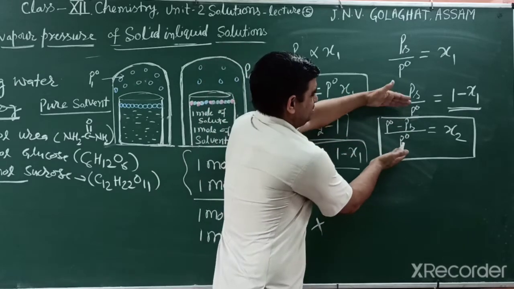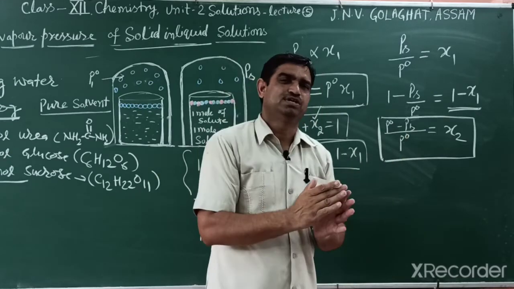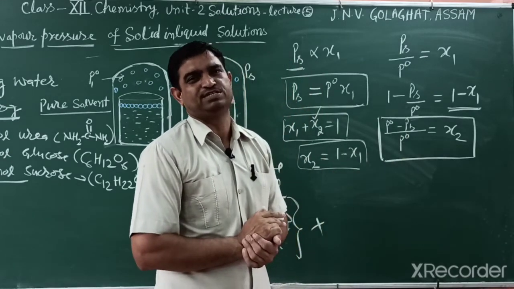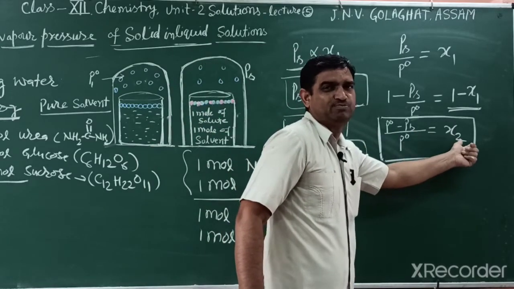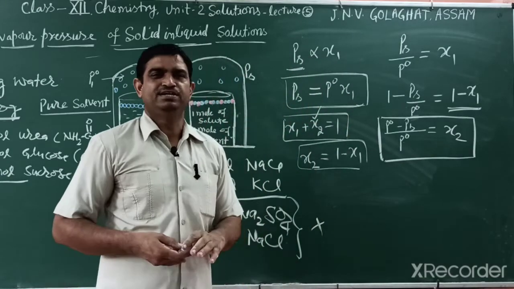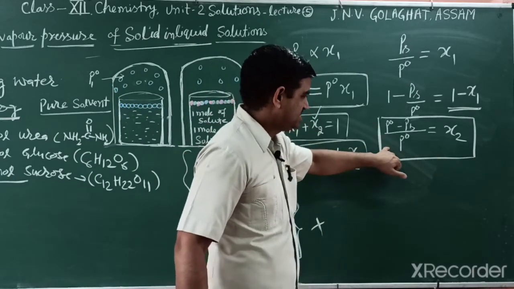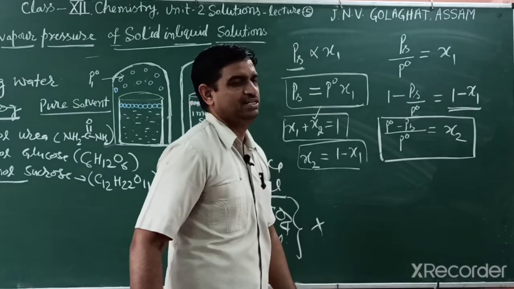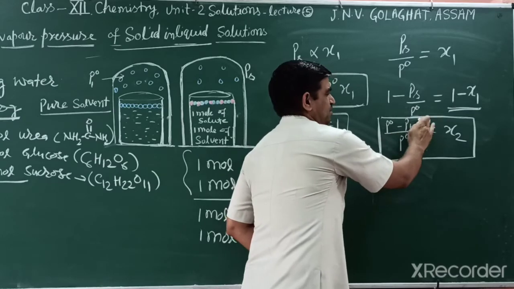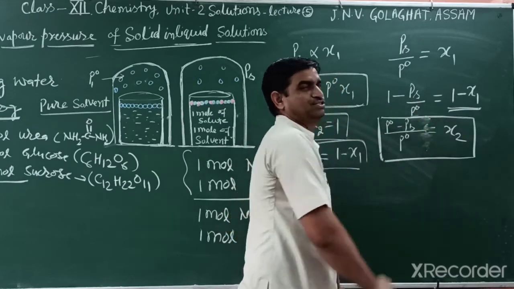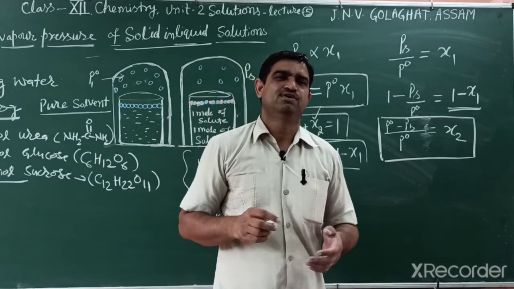But if you divide, that is a ratio. This term, P naught minus PS divided by P naught, is known as the relative lowering in vapor pressure. Relative means a ratio, and this is equal to the mole fraction of solute. So in another way, how can we explain Raoult's law? That is, mathematically, relative lowering in vapor pressure. Students, how can you remember this? Relative lowering in vapor pressure is equal to the mole fraction of solute. This is a mathematical term, and this is a colligative property.